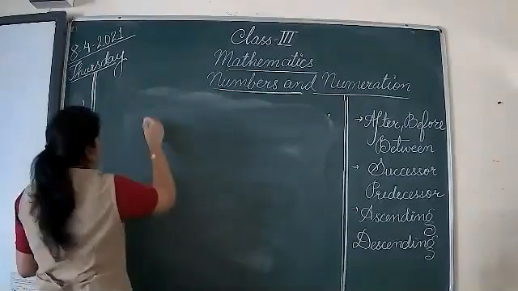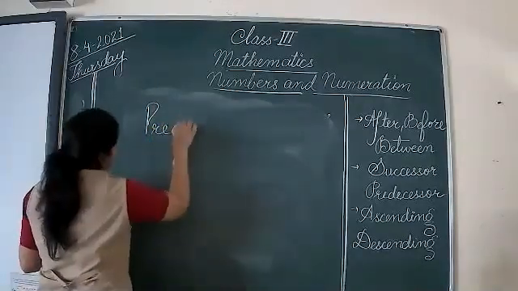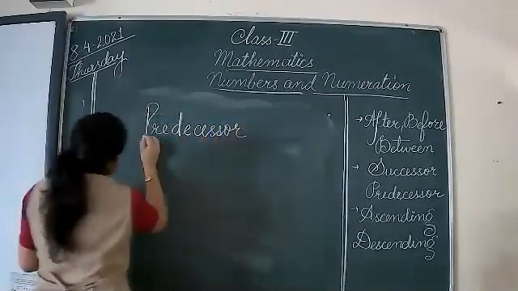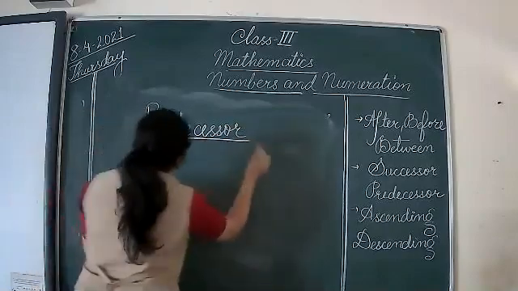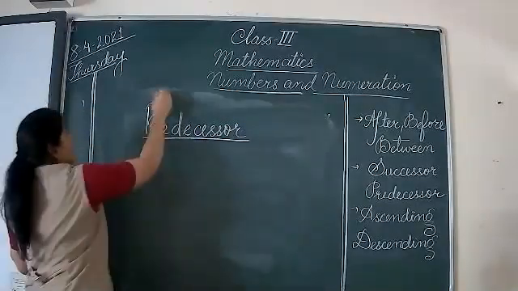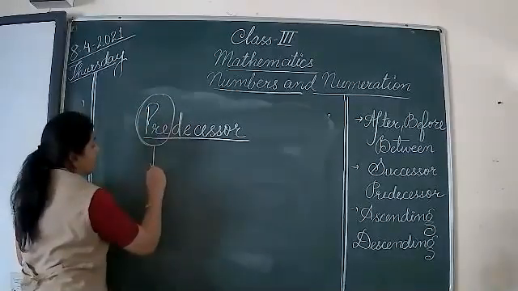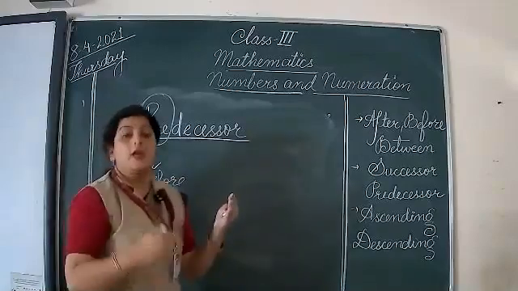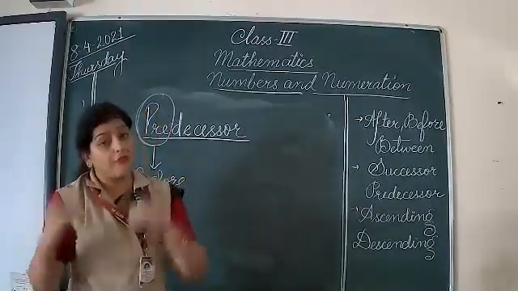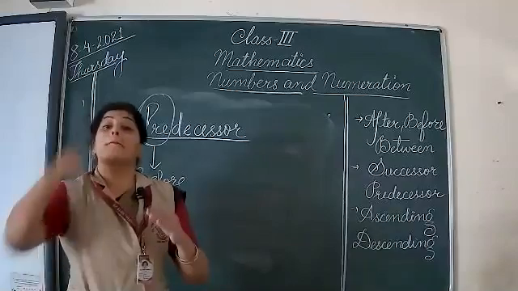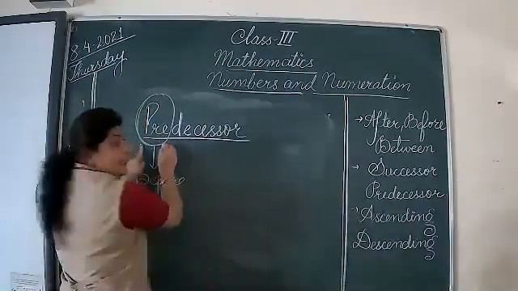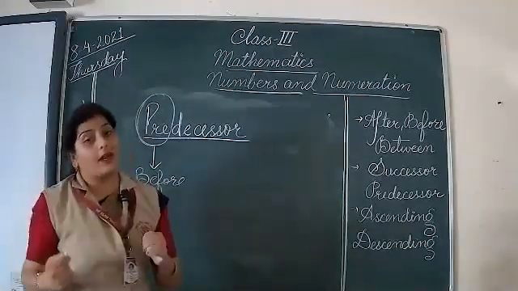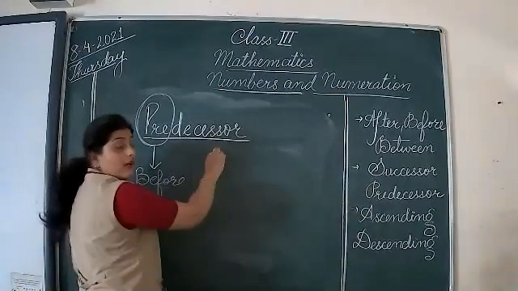Okay, so the word predecessor. See, the word predecessor has a word pre in it. That means before. Pre means before or earlier. You have gone to preschools before coming to this school. Pre means before. So for predecessor, what you simply have to do, you have to subtract 1 out of it. And then you'll get the predecessor.